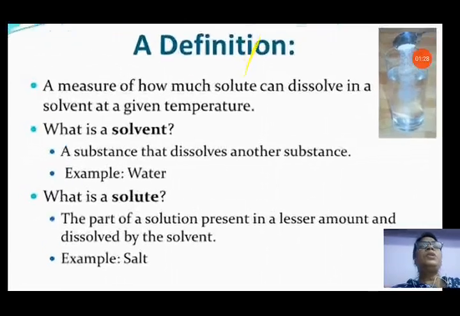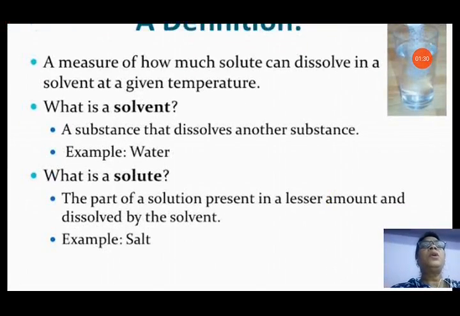You can see a definition in this also: a measure of how much solute can dissolve in a solvent at a given temperature is solubility. What is a solvent? A substance that dissolves another substance is known as solvent. Example, water. What is solute? The part of a solution present in the lesser amount and dissolved by the solvent is known as solute. For example, if I dissolve salt in water, then salt will be the solute and water will be the solvent.